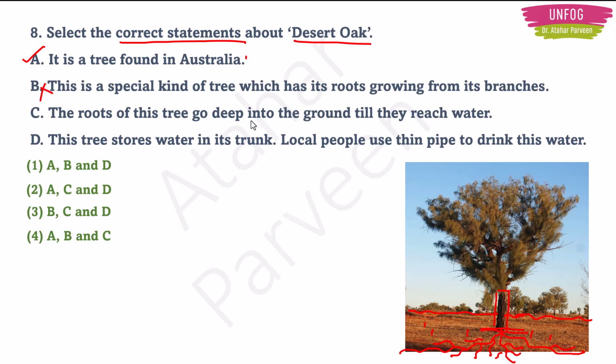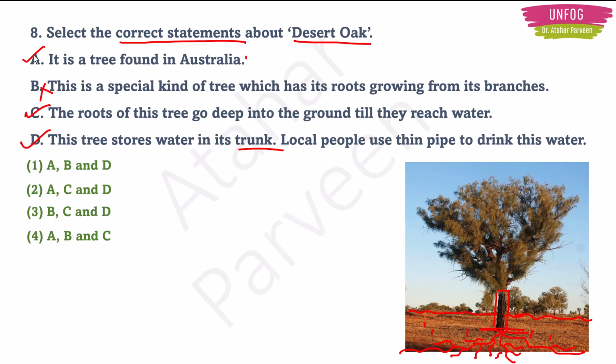The roots of this tree go deep into the ground until they reach water. Correct. They are very long and they go very deep into the soil to find water. So this is also a correct option. This tree stores water in its trunk and local people use thin pipe to drink this water. Yes, correct option. Because we said, this branch part acts like a glass and it will store water. And you can drink water from this plant because the water is very nice and fresh and pure. You can use it for drinking purposes. So local people, like the people from that village, will use water to drink from this plant. So this is also the correct option.